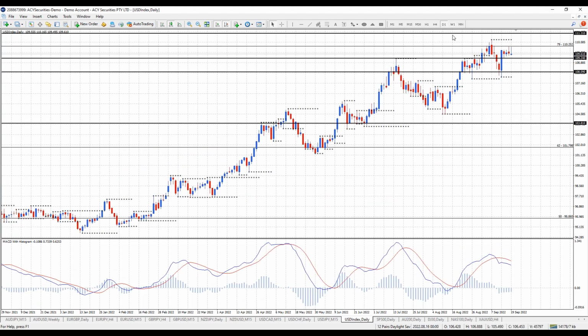On the daily though, there's a little bit of a sniff of a reversal. We've got a lower top on the MACD showing negative divergence to price action moving up higher. And we might be forming here a lower top at that 79% level. If we break the low of yesterday, which is this blue candle, because trading is not quite happening yet on the dollar index for the new day, we're going to start to put maybe a lower top in here, which would start to confirm a reversal. And we may well claim back last Tuesday's large move up following the US CPI data. So just watch the position on the dollar index.